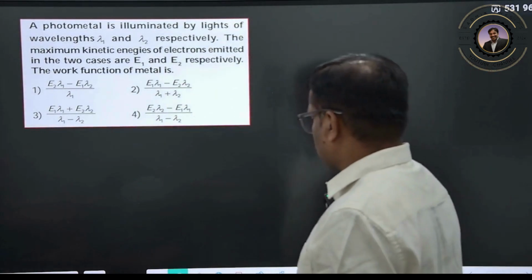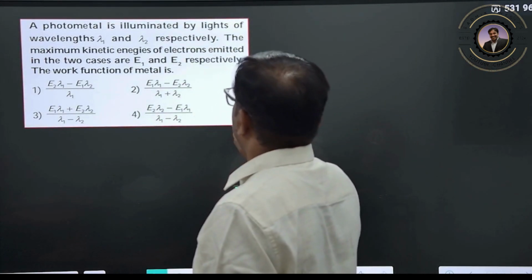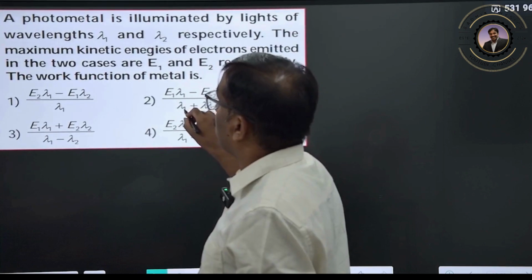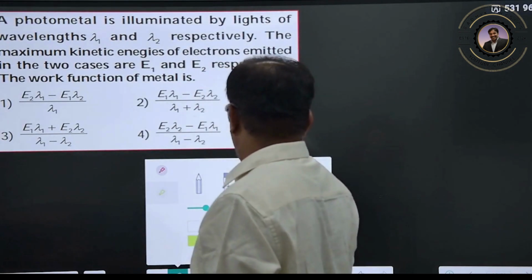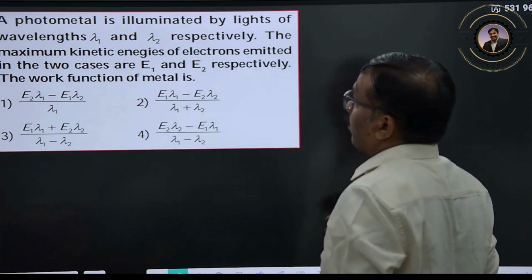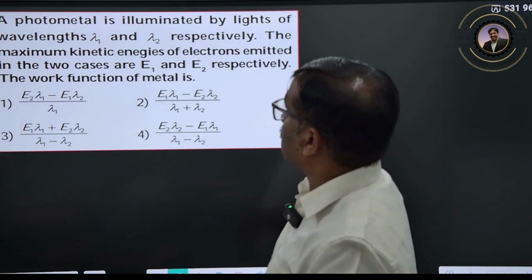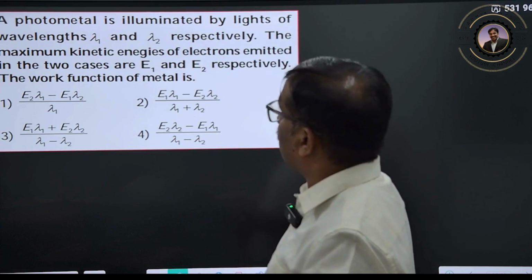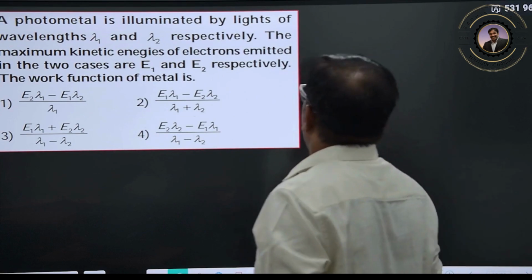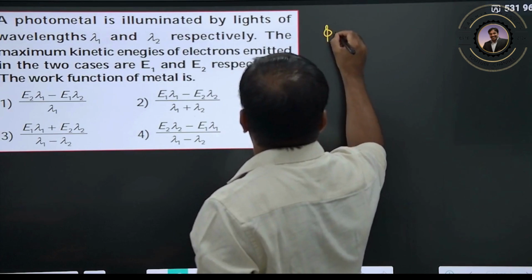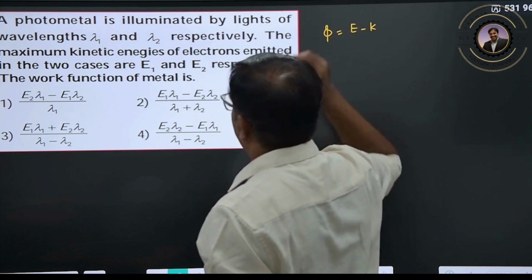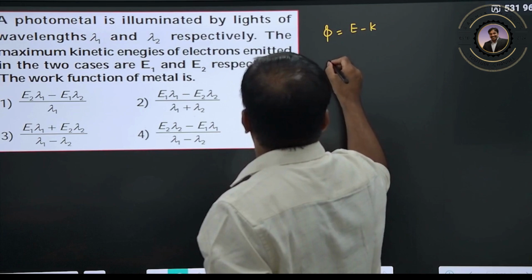Next. A photometal is illuminated by light of wavelength lambda 1 and lambda 2 respectively. The maximum kinetic energy of electrons emitted in the two cases are E1 and E2 respectively. Find the work function of the material. Work function we want to calculate now. Work function is E minus K. Clear?